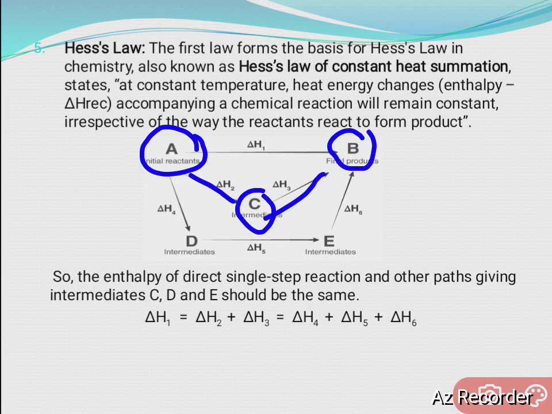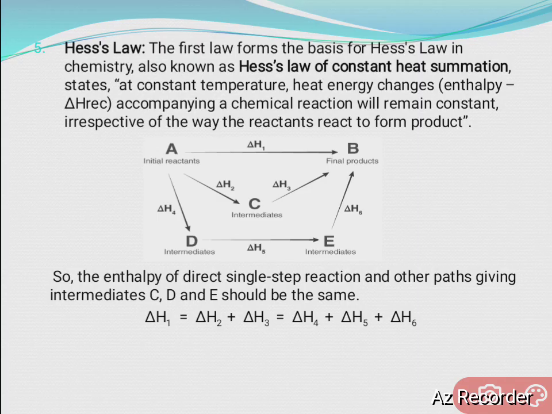Here the change in enthalpy for the conversion of A to C is delta H2, and the change for the conversion of C to B is delta H3. So the overall change in enthalpy is the summation of delta H2 and delta H3.